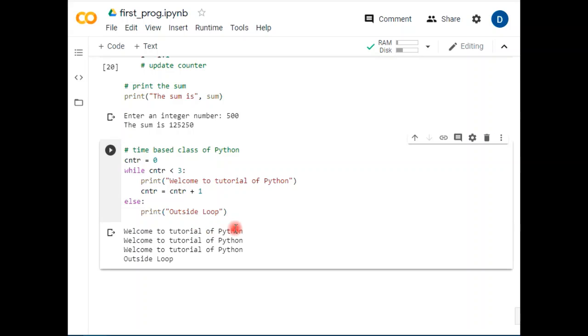So here, welcome to the tutorial of Python, welcome to the tutorial of Python, welcome to the tutorial of Python. So it starts running for the counter value 0. Time starts from 0. It's working for 1. It's working for 2. When it becomes 3, immediately it comes out from the loop and prints the else condition.